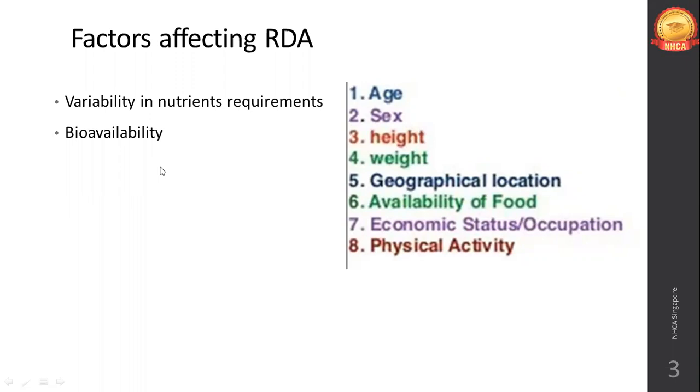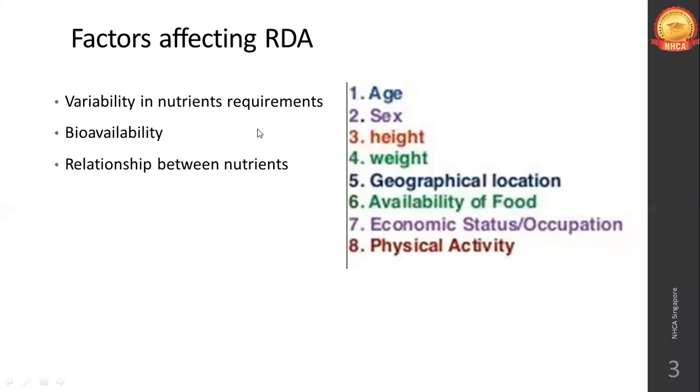So that is bioavailability, the way your body is going to absorb the same nutrient from different sources. If you have 100 gram of plant protein and 100 gram of animal protein, your body will much more readily accept, absorb and digest the animal protein as compared to the plant protein. So that's the example of bioavailability. So obviously, bioavailability of every food is also a factor in determining the RDA.